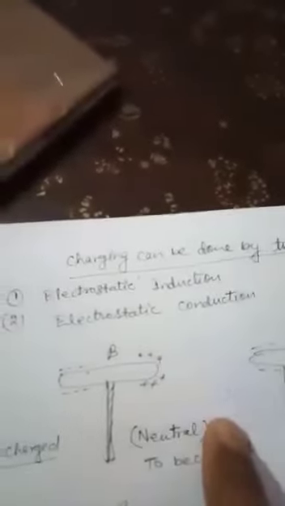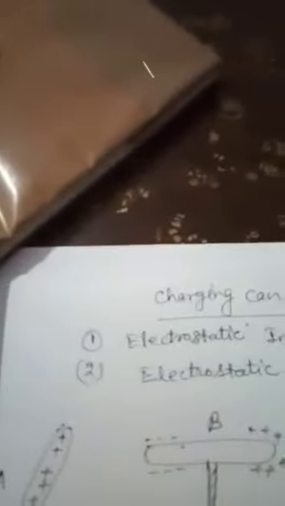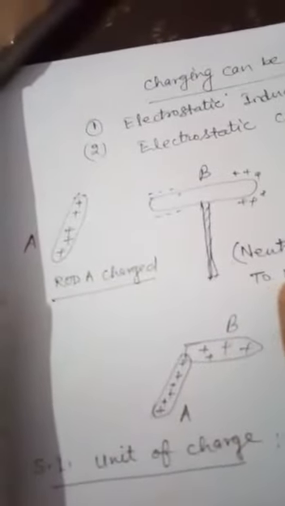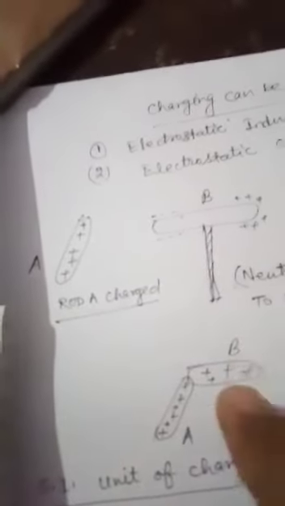Next, we will see the two methods of charging, that is, induction and conduction. Charging can be done in two ways, either conduction or induction. In conduction, suppose a body B is to be charged. Before charging it was neutral.